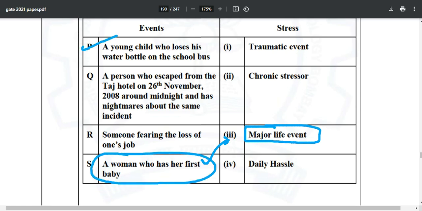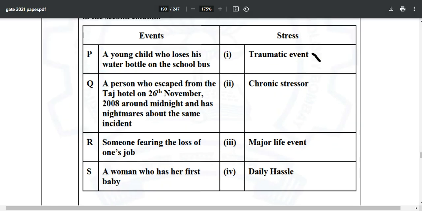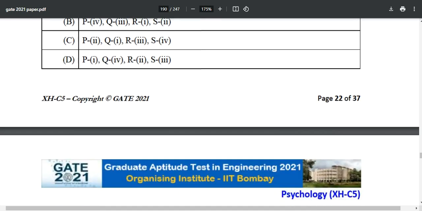A young child who loses his water bottle on the school bus. Do you think it will be a traumatic event? No, never. Is it a chronic stressor? No. Is it a major life event? No. It is just a daily hassle. So the correct answer over here is option number A.